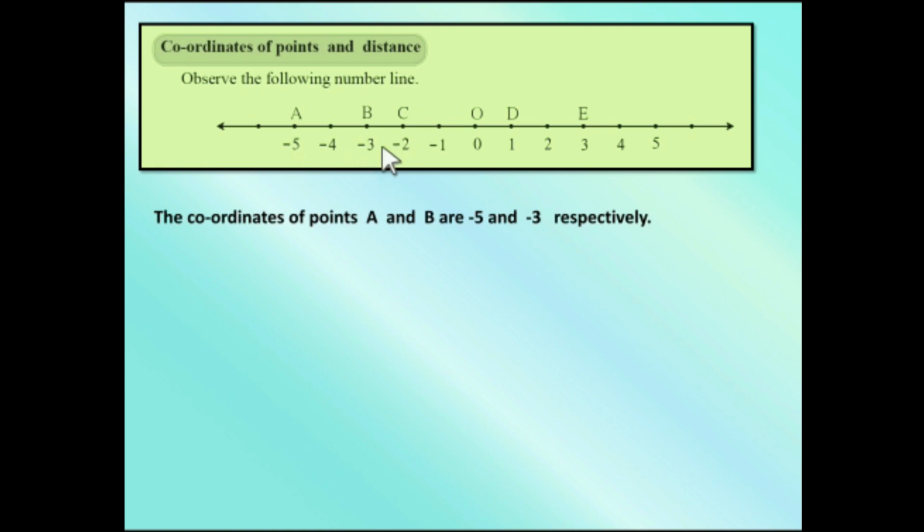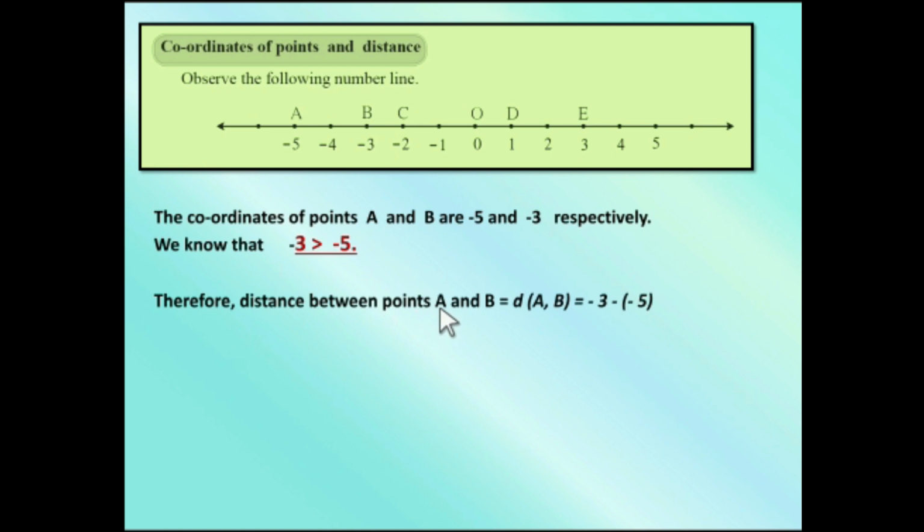So -3 is bigger than -5. The moment you see this, therefore the distance between the points is -3 minus (-5). Whenever a minus sign comes, it is always safe to put it in brackets. Minus into minus becomes plus, right? -3 + 5. Different signs: subtract, and put the sign of the bigger number. 2.